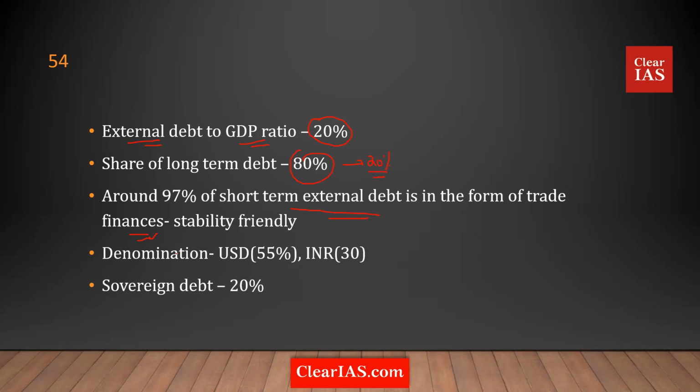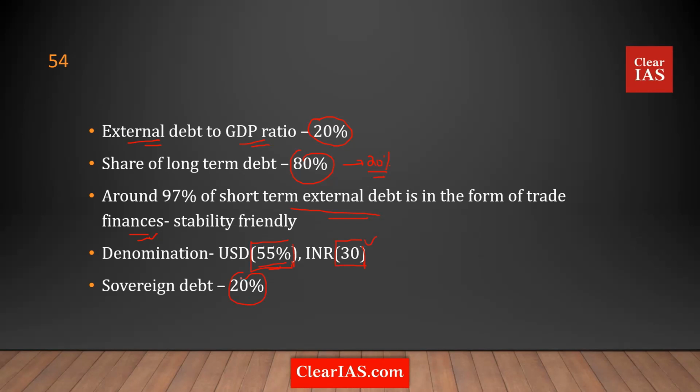And of it, it is denominated in US dollars. 30% of it is denominated in Indian rupees. And in our external debt, only 20% is actually the government.